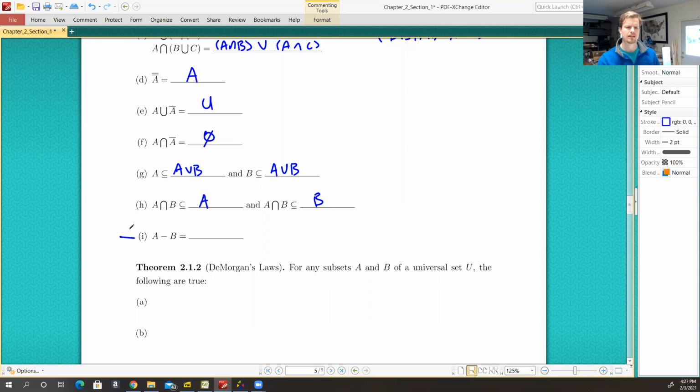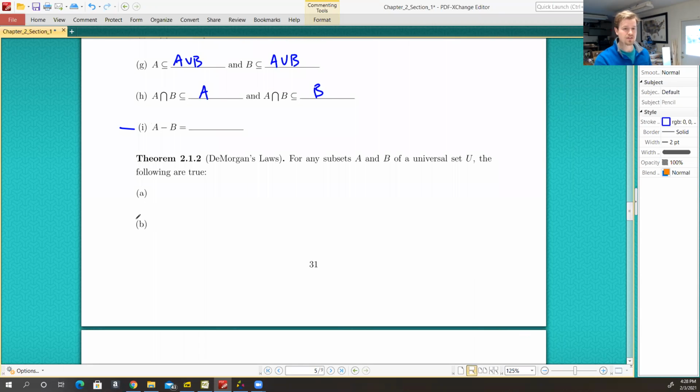And then if we were to consider complements instead of set subtraction, complements work within a universal set, whereas the difference of two sets works outside of the idea of a universal set. But if we wanted to, working within a universal set, we could express a difference as an intersection.